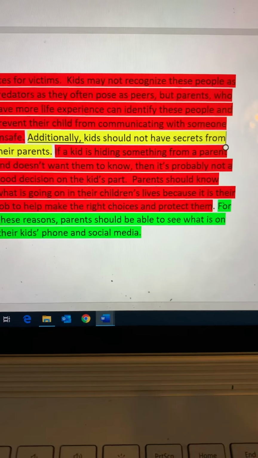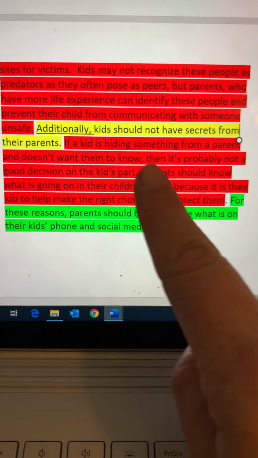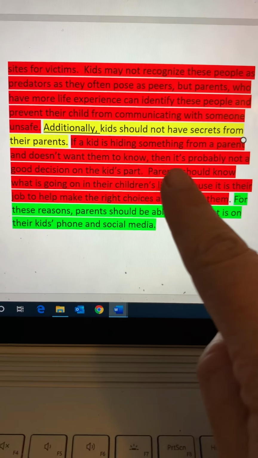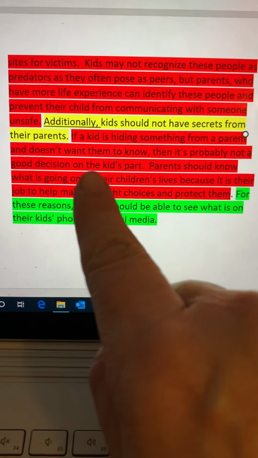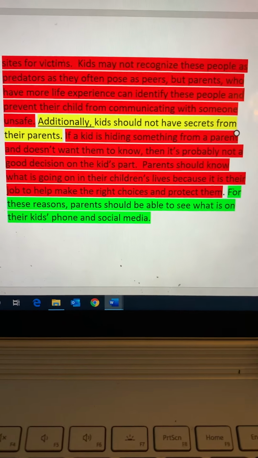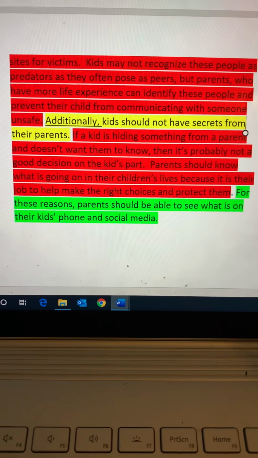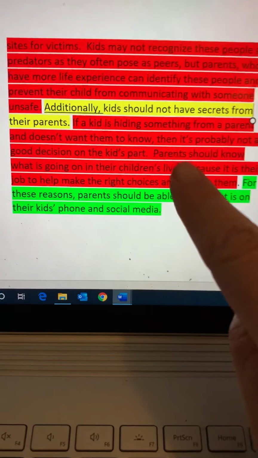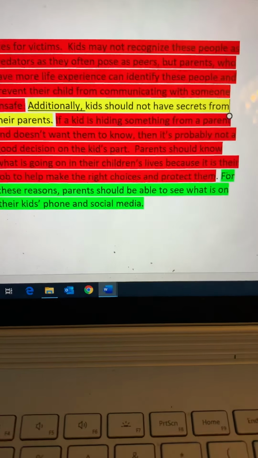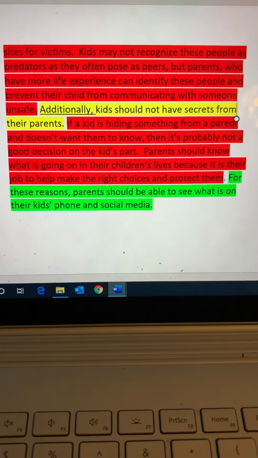If a kid is hiding something from a parent and doesn't want them to know, then it's probably not a good decision on the kid's part. So I actually put my first and second red together. And I use then to hook those two sentences together so that it's not a run-on sentence.